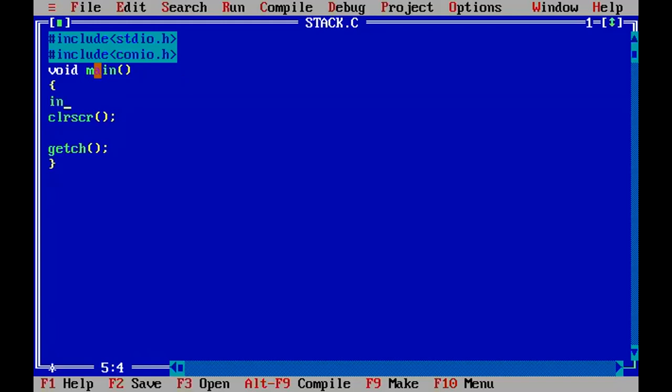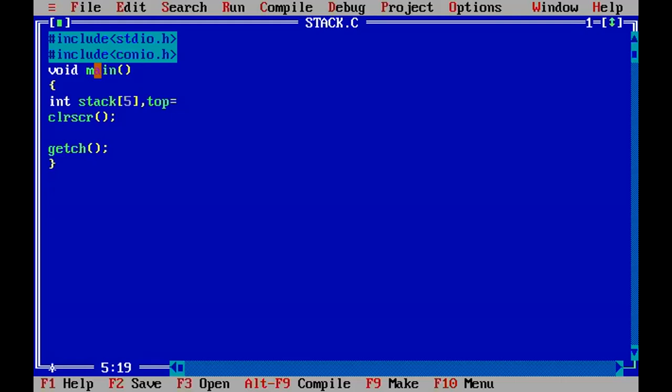Now here I will write the first variable. For the stack, I will write stack of, what is the size of the stack? Can I consider five here? Yes, sir. After that, top is equal to... what is the initial value of top?